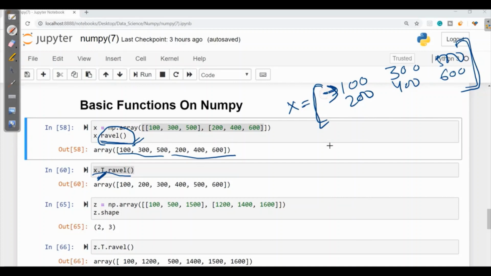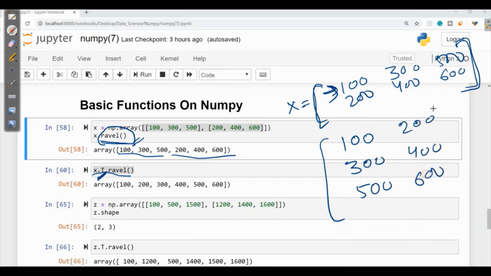The complete row will become a column, 300, 500 and then 200, 400, 600, and then it asks to flatten it. So we will use ravel, and with the help of the ravel function we will get all the values in a flattened form. See, first 100, 200, 300, 400 and 500, 600. It will flatten as per row.